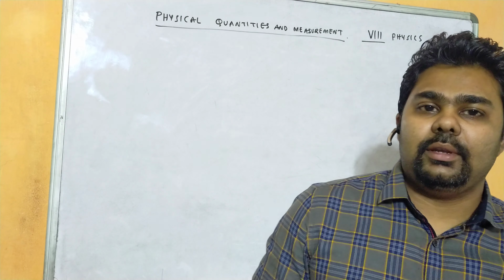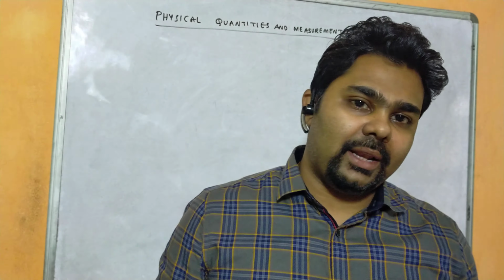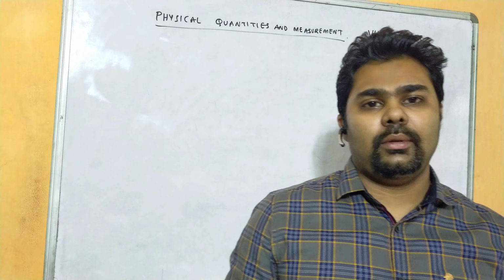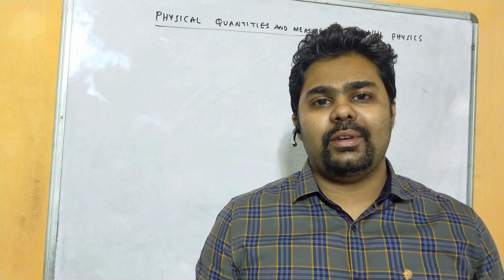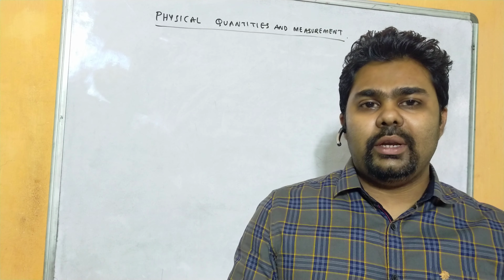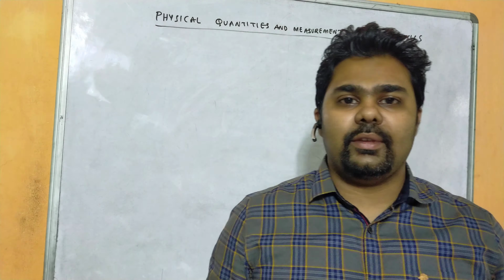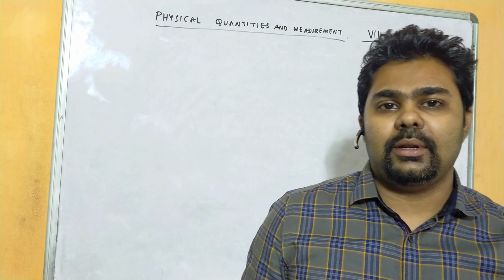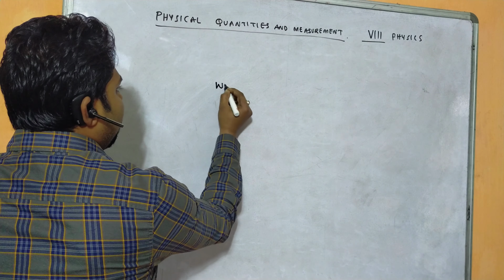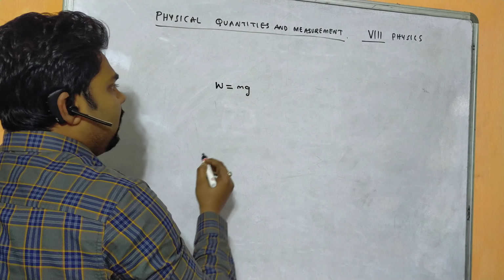So when I say mass, it is the quantity of matter contained in a body, and it is measured by a beam balance. Similarly, weight is the force by which a body is attracted towards the earth's surface. So there is a difference between mass and weight. Mass is a scalar quantity, whereas weight is a vector quantity because it depends upon acceleration due to gravity. So weight is equal to m into g, where m is mass and g is acceleration due to gravity.